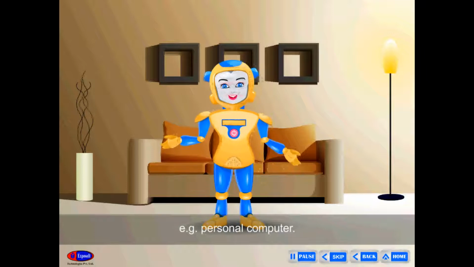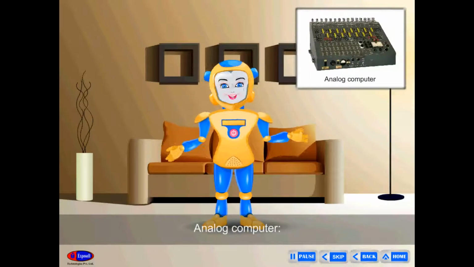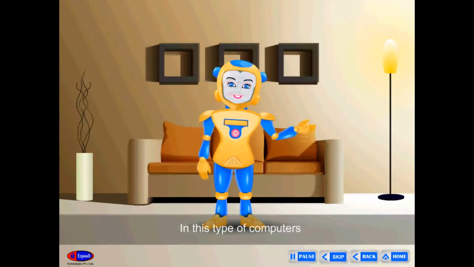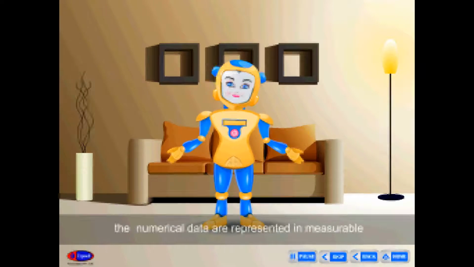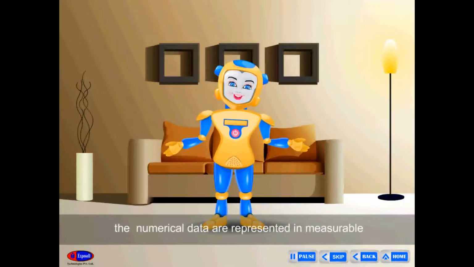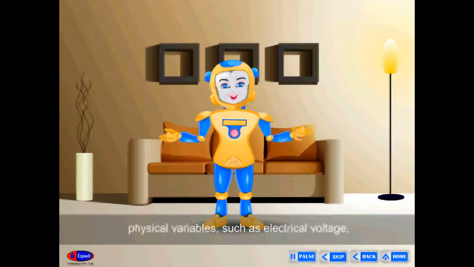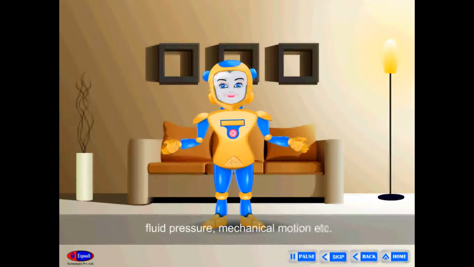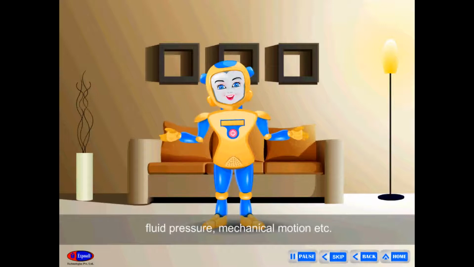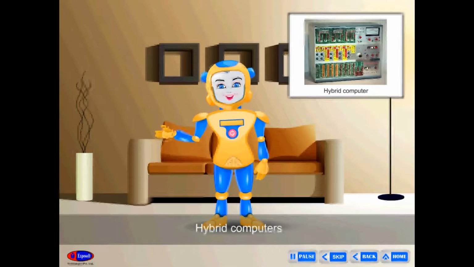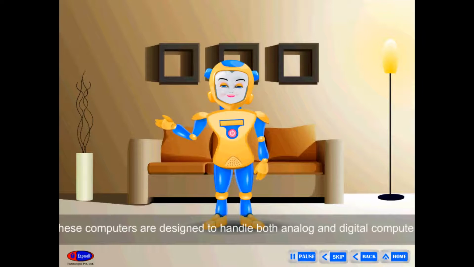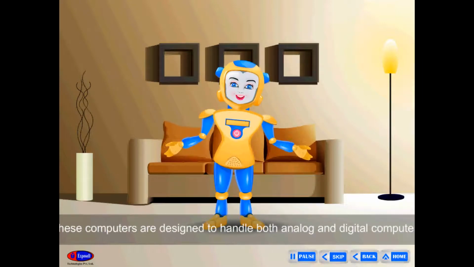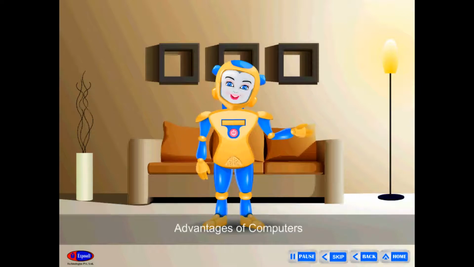Example, personal computer. Analog computer. In this type of computer, the numerical data are represented in measurable physical variables such as electrical voltage, fluid pressure, mechanical motion, etc. Hybrid computers. These computers are designed to handle both analog and digital data.